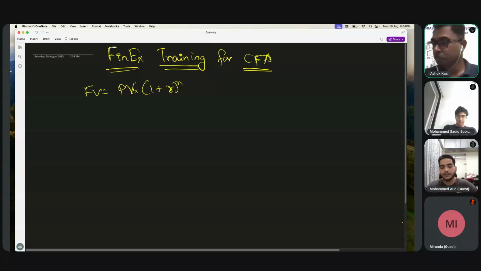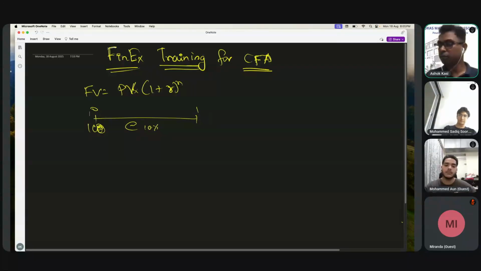Okay. So what I'll do now is I'll derive this formula, because normally how we train in CFA is that whatever formulas come in front of you, you are not supposed to just mug up because it has been presented in front of you. You should know the reason why you should believe in that formula, why you should accept that formula. So normally I do the derivation of any formula. Let me do this one as well, because we will be using it very extensively in almost all the subjects. Say for example, 100 rupees you are depositing in your bank today, and it is compounding at the rate of 10 percentage.